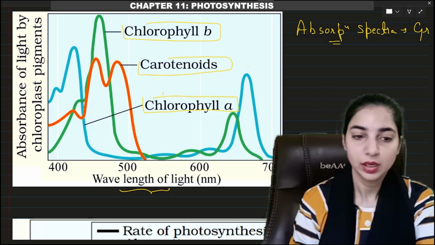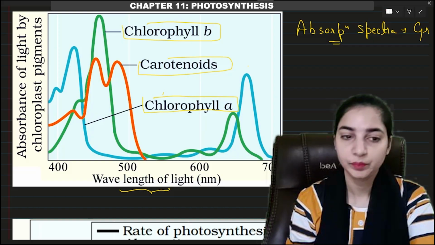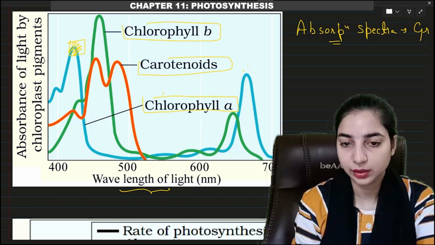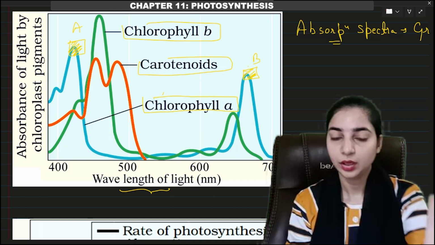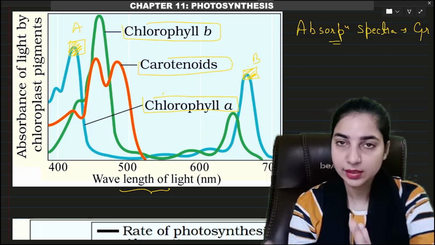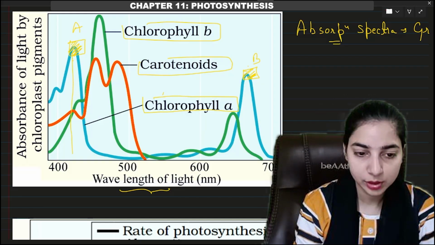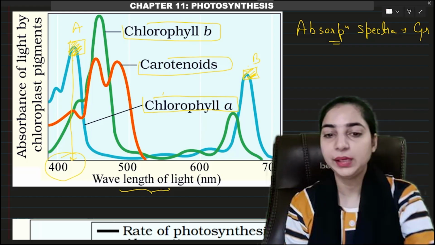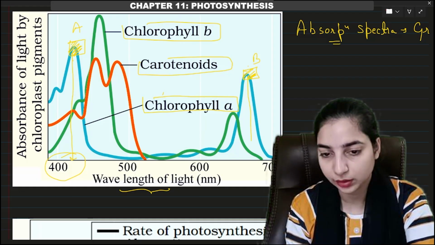If you see the absorption spectrum of chlorophyll A, that is in blue color, you can see the peaks. This is one peak and this is another peak. You can see peak A and peak B. The first peak is somewhere between 400 and 500 nanometer, near to 400. So the first peak of the absorption spectrum of chlorophyll A is near 400 nanometer and the second peak is near 700 nanometer here.